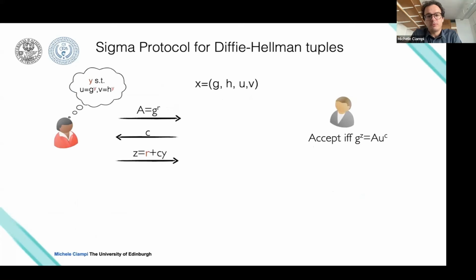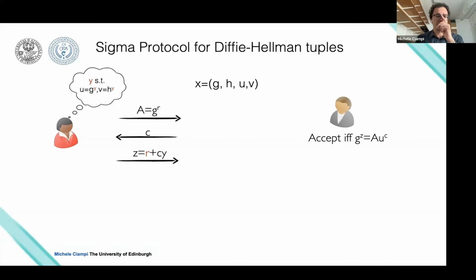The Sigma protocol to prove that a tuple has this property is very similar to the one we have just seen. Here I want to prove knowledge of the discrete logarithm of an element, and I want to prove that there is another element which has exactly the same discrete logarithm.